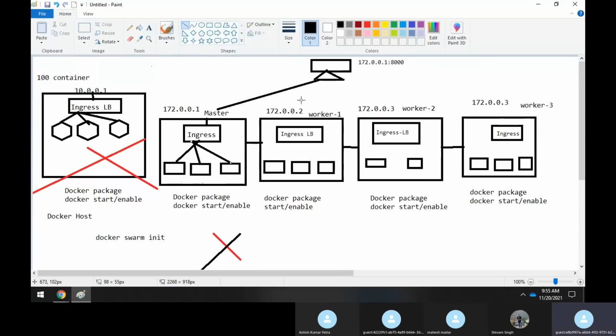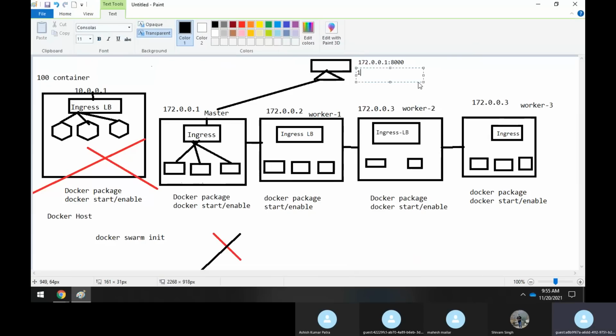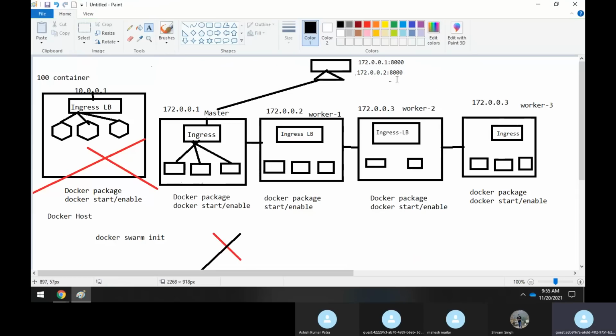Similarly here, the customer hits the IP, with the same port. The traffic comes here, goes to the ingress load balancer, and from the ingress load balancer it gets equally divided across the containers like this. Similarly here, the traffic comes and goes to the load balancer, and from there it goes like this. That's how it happens.